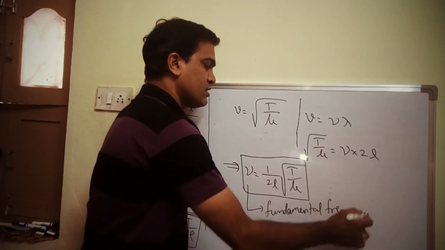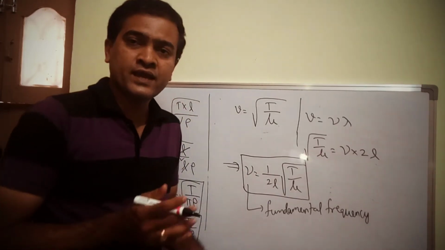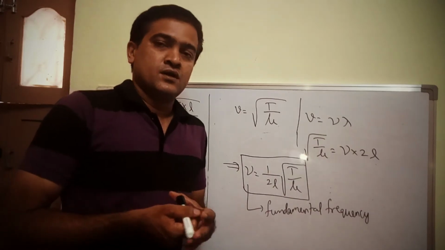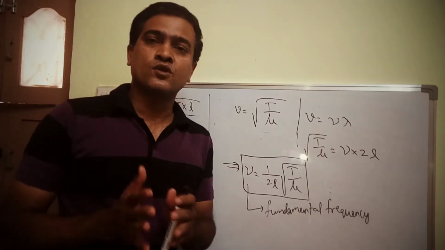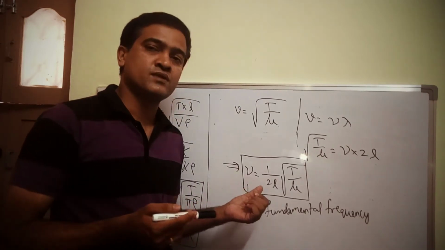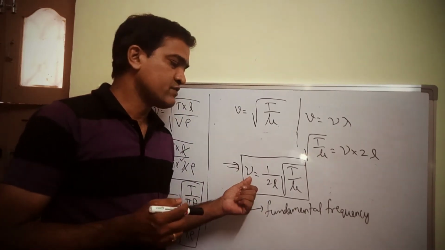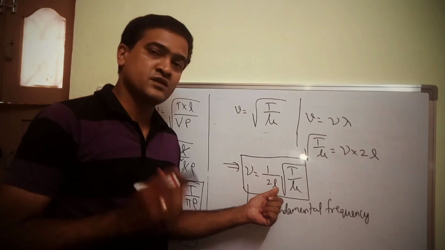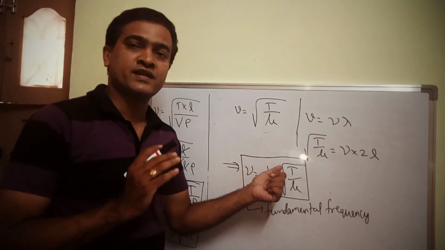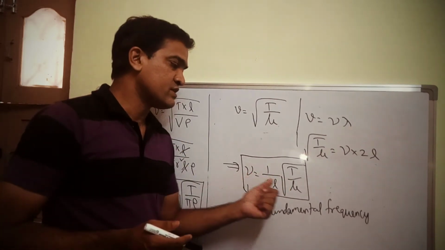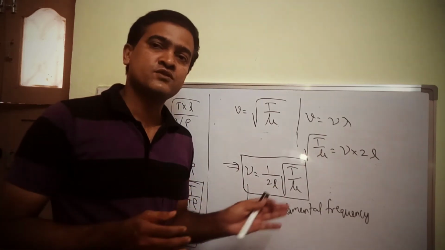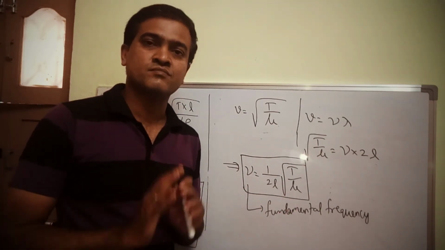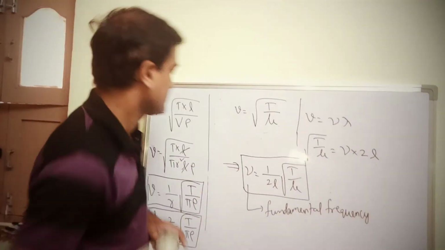And from this formula we have formed some basic laws. First one, the frequency depends upon length. Frequency depends upon tension in the string. In the same way, frequency depends upon the linear mass density, or simply you can say mass per unit length, or simply linear density.